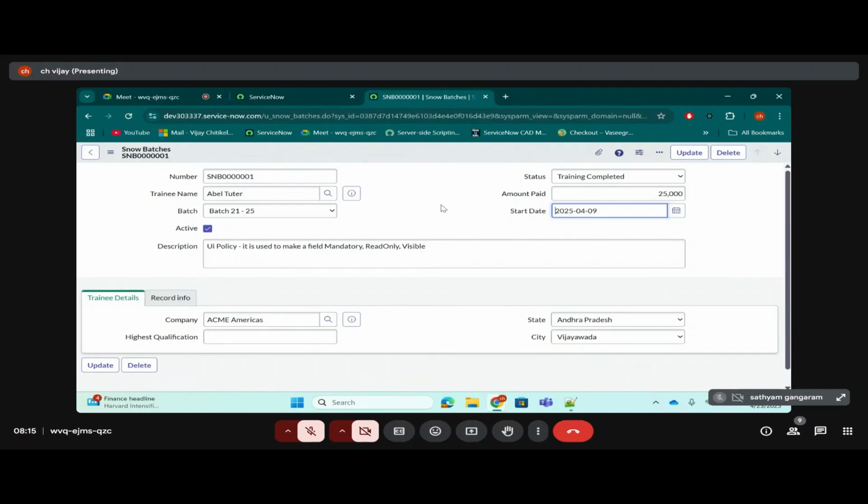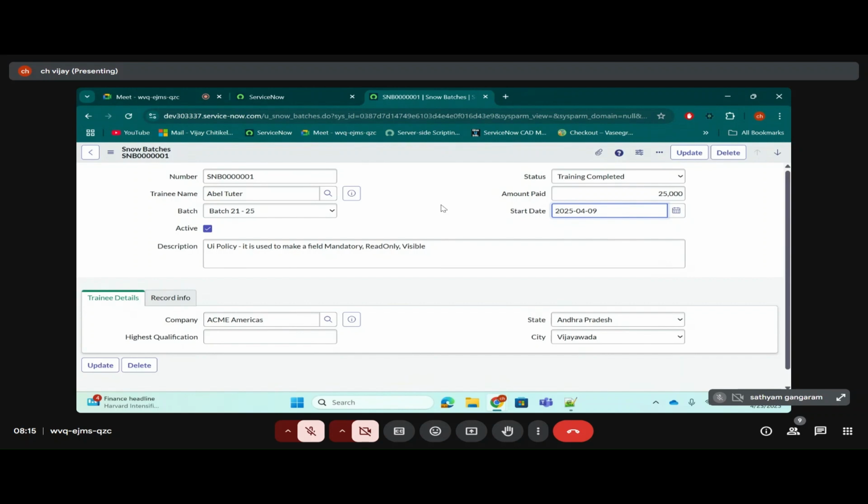A few things will run on the client side and a few things will run on the server side. I'll tell you the difference tomorrow, but I can tell you today, UI policy runs on the client side in ServiceNow.